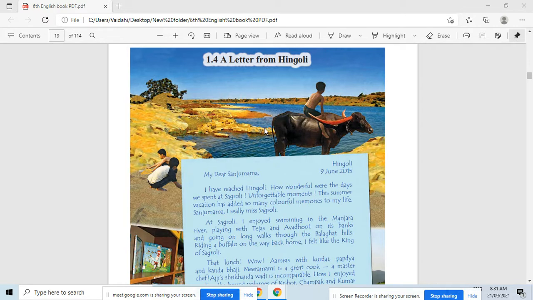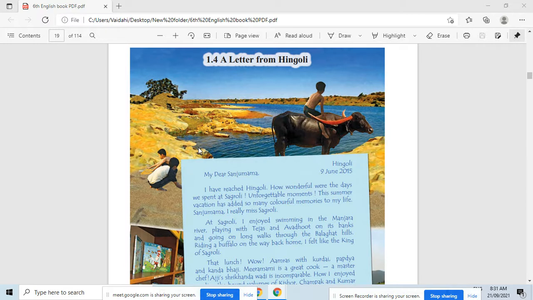So from where is this letter written? Hingoli. So this letter is written from Hingoli. And who has written this letter? Raman has written this letter. To whom did Raman write this letter? Sanju Mama. So if I ask you who is the sender of this letter, what will you say?